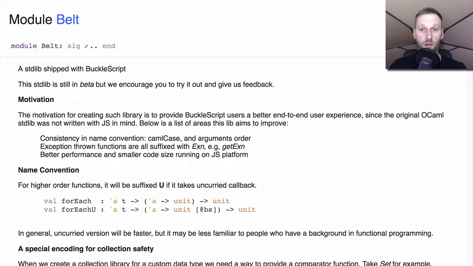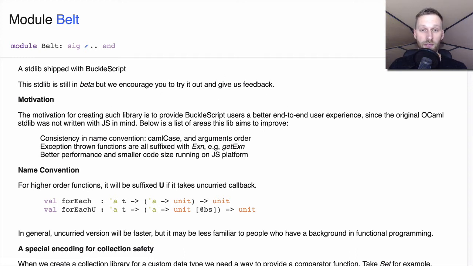Using the pipe first operator is the preferred way of piping in Reason. And there are two main reasons for that. The first one is because of a library called Belt. This library is becoming increasingly popular, and there's an idea that it will become the standard library for Reason.